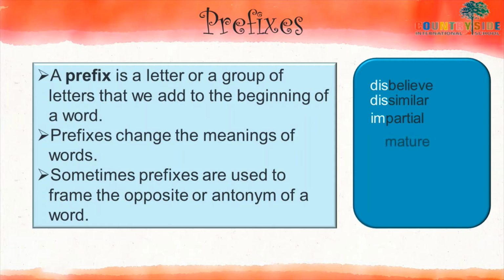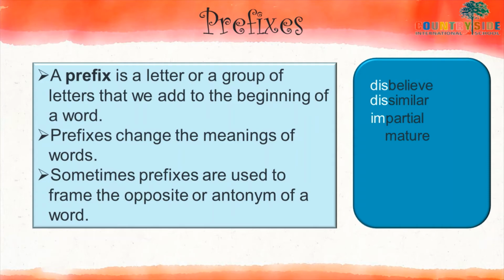Dis and im. In your textbook also it's given. In this video I am not going to solve your exercises, because all exercises related to this chapter are very easy. You only have to add a prefix and suffix. So you can try by yourself, and many examples are given in your textbook. By reading that and understanding the concept, you can easily do it by yourself.